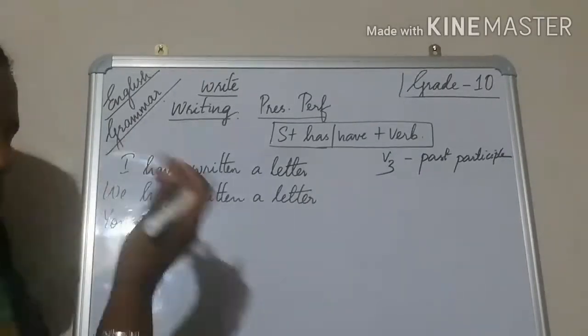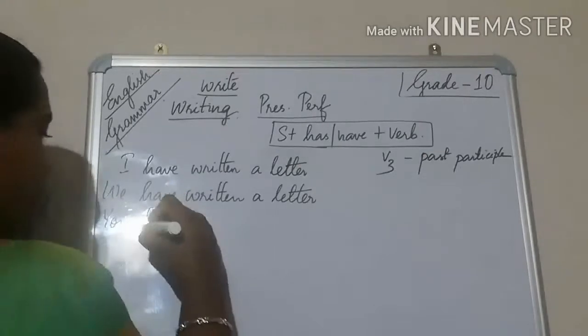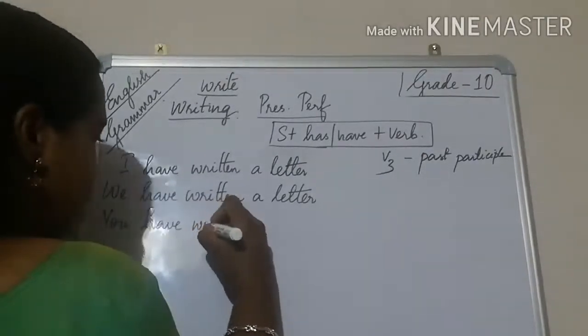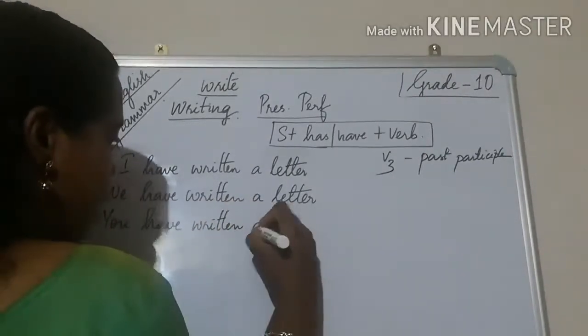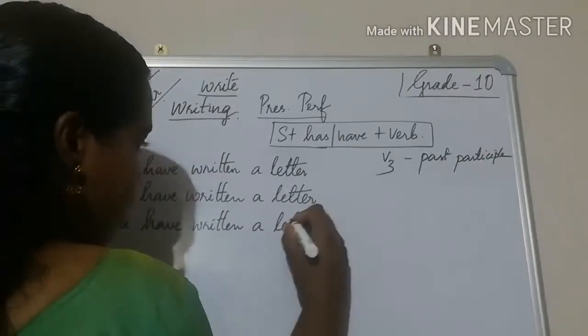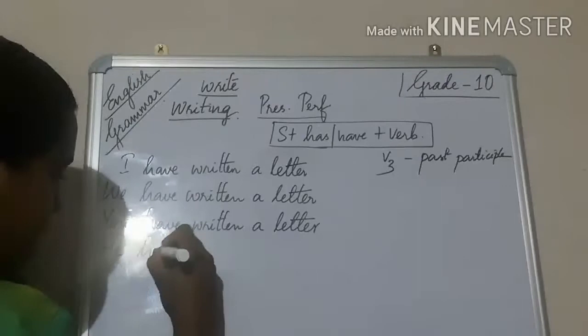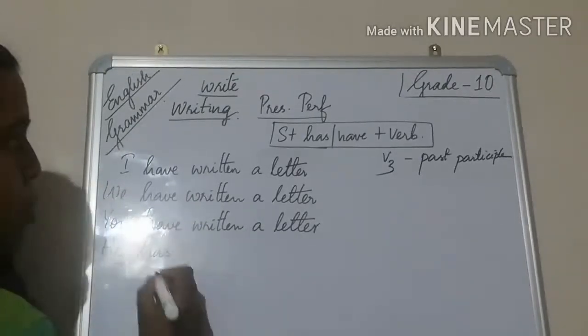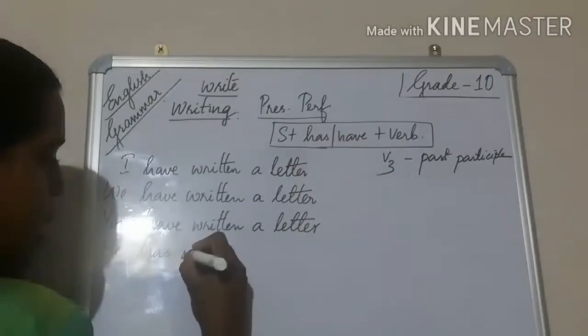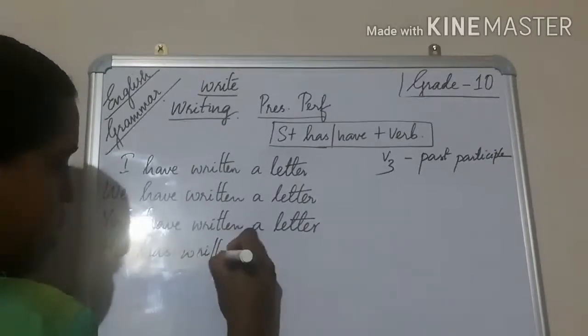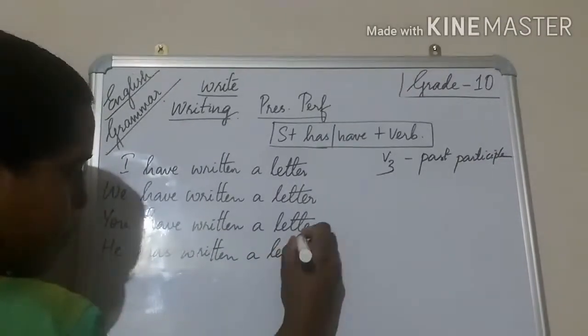You, singular and plural: you have written a letter. The next one is he has. Here have changes into has. He has written a letter.